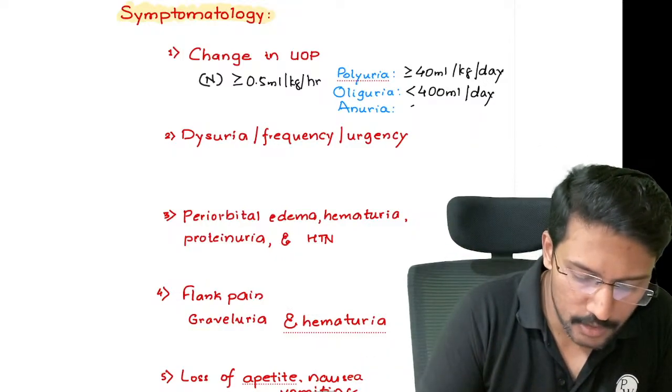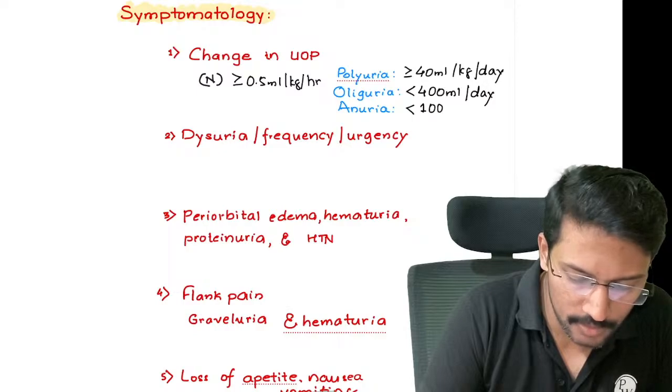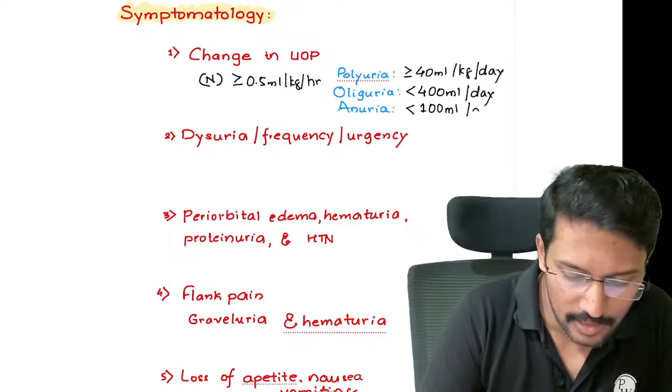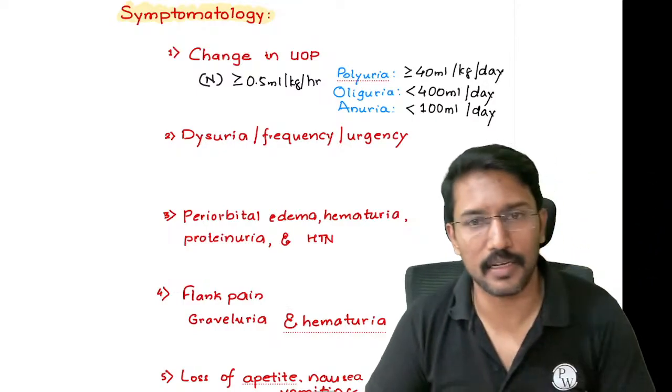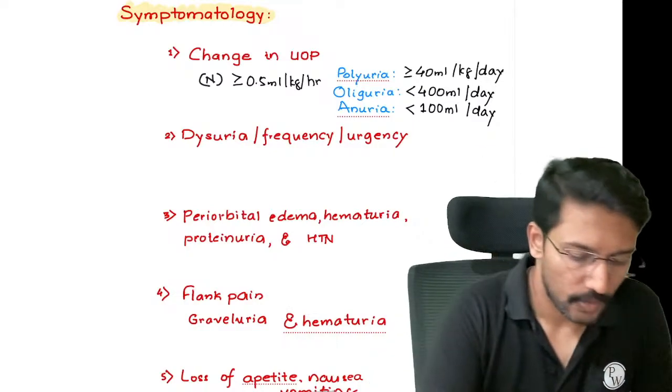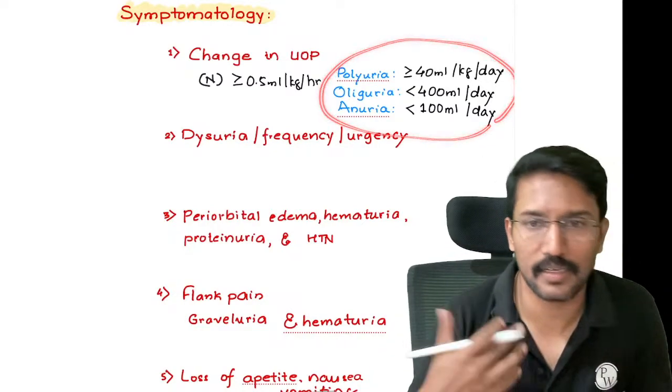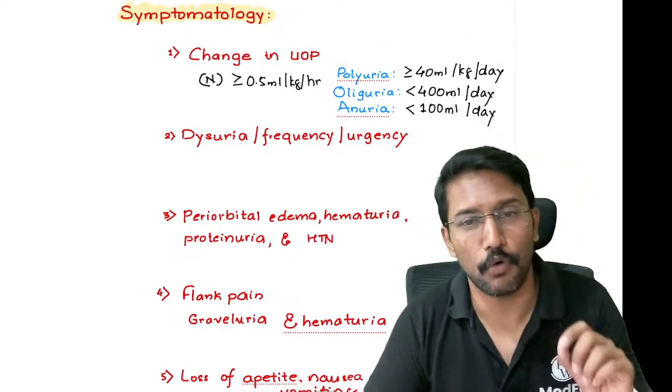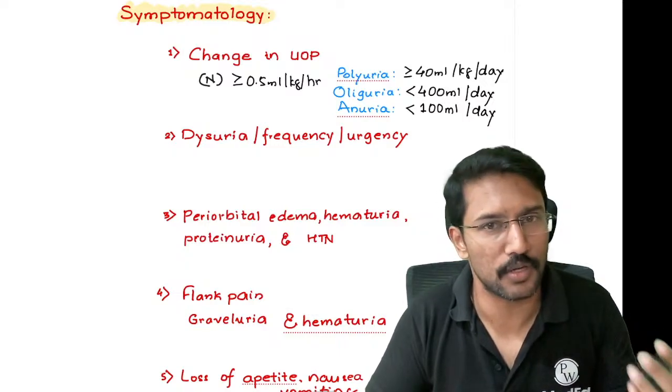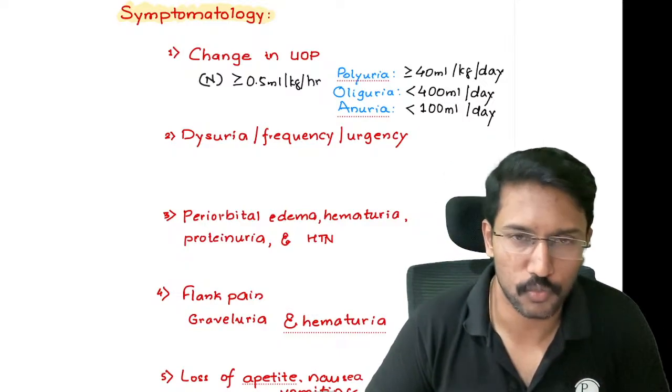And we will call it anuria when the urine output in 24 hours is less than 100 ml. When it is less than 100 ml, we will call it anuria. All these three terminologies can be directly asked as MCQs. Which of the following defines anuria, oliguria, polyuria, or normal urine output?